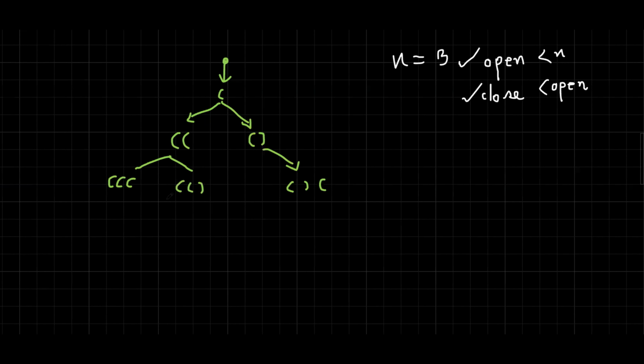Okay. Now for these 3 opening brackets, we have one choice. We can add one of the closing bracket here. Here we cannot add any opening brackets because the frequency of opening brackets is 3 already. So if we add another opening bracket here, it will go out of limits. So here it is not possible.